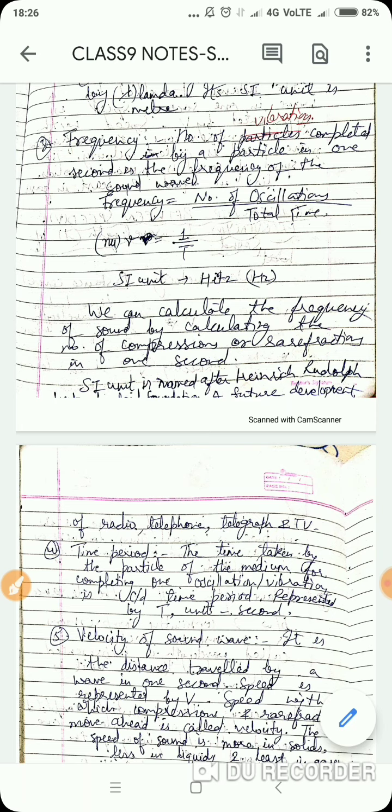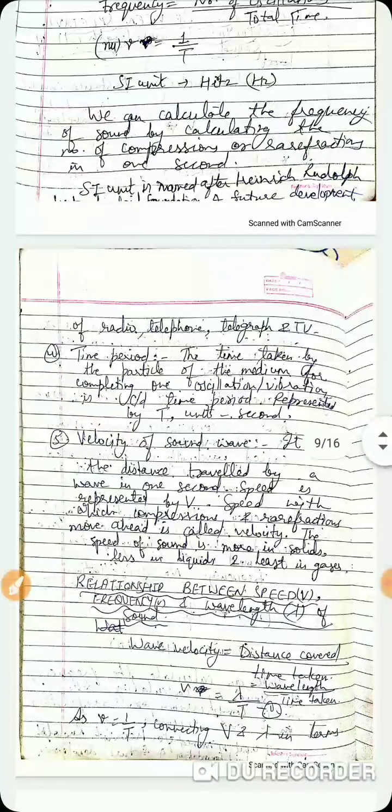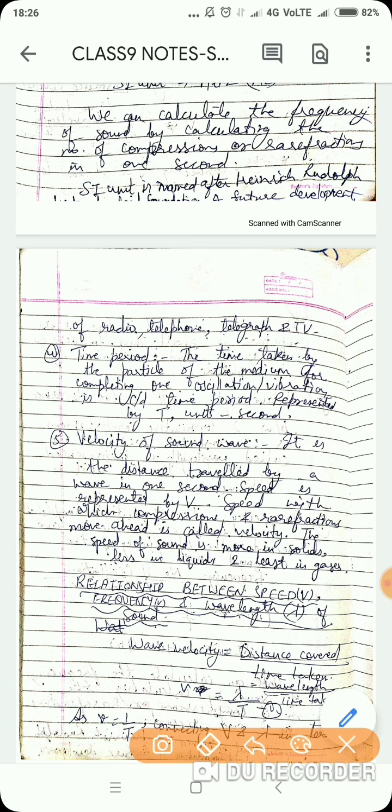Alright. Now we will discuss time period. What is time period? The time taken by the particle of the medium to complete one oscillation. The time it takes to complete one vibration is called its time period. And you can denote it with T and its SI unit is seconds.